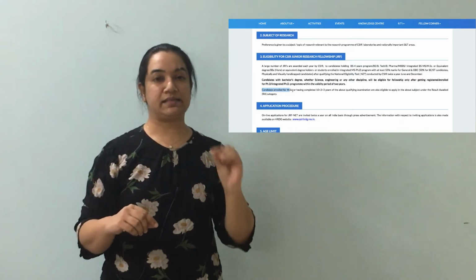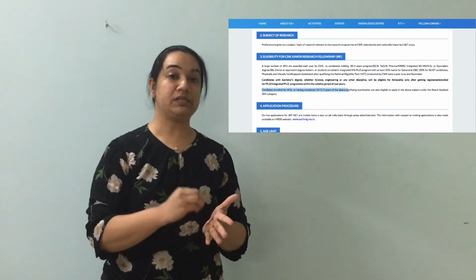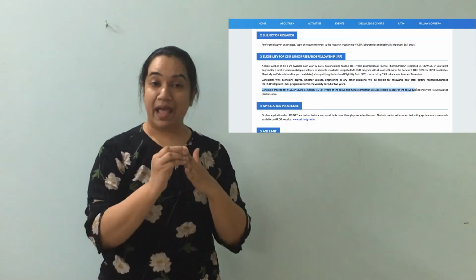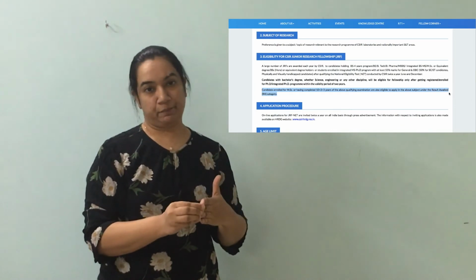I'll put it in the description box, where you can clearly see that it says that bachelors with 10 plus 2 plus 3 are eligible to appear for the NET exam, provided that once you clear this exam, within 2 years you are registering for your research or PhD. Otherwise, after 2 years of your exam, this will expire. The JRF fellowship time limit will expire.